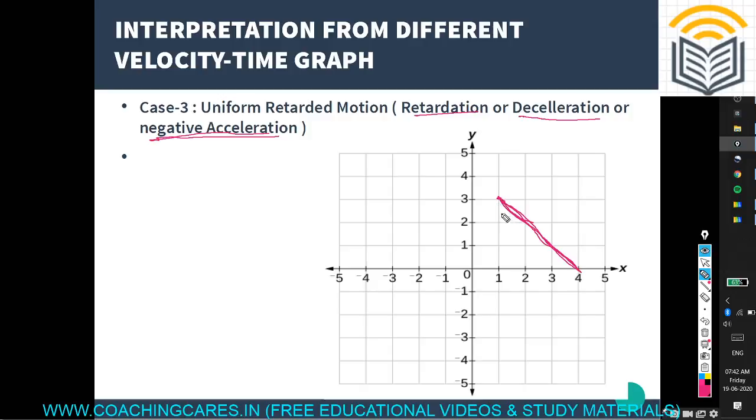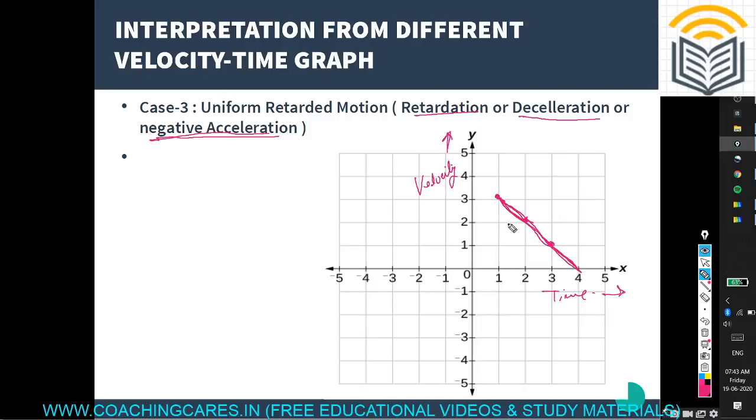In this line, you can see that after equal intervals of time, after 1 hour, after 2 hours, or after 3 hours, there is a gradual decrease of the velocity. On the y-axis we already assumed velocity, and the x-axis is time. So note down that after equal intervals of time this velocity is decreasing equally, or gradually. So velocity is decreasing with respect to time.